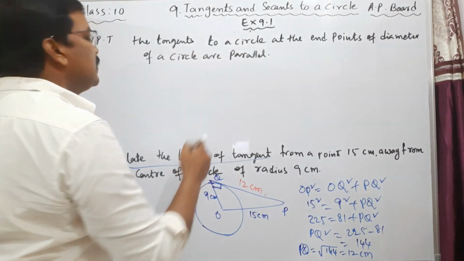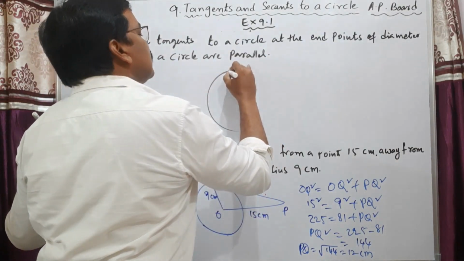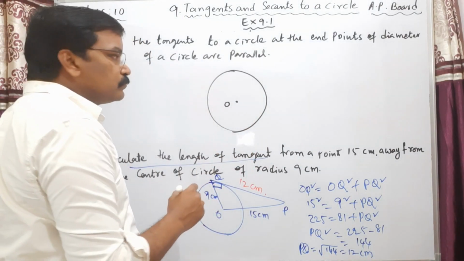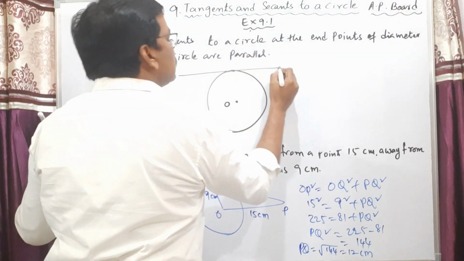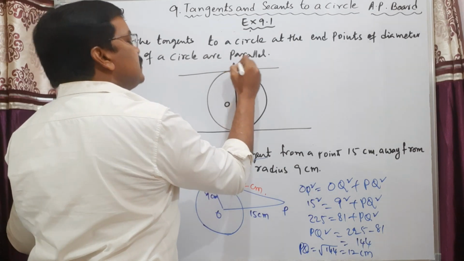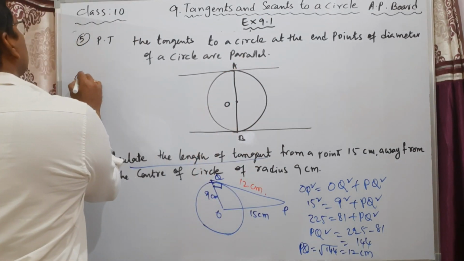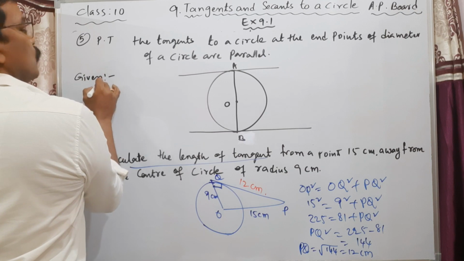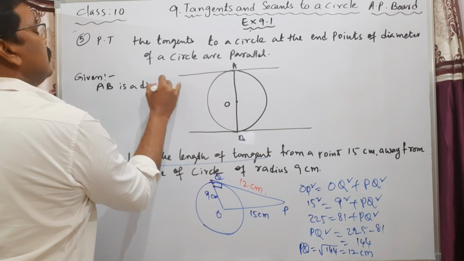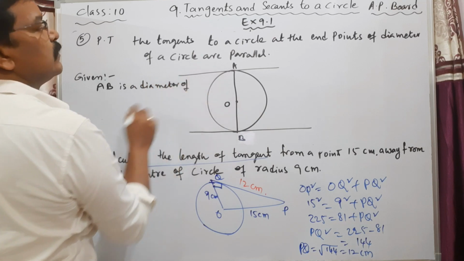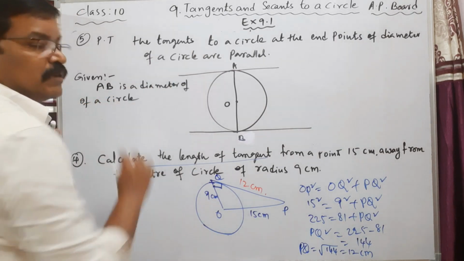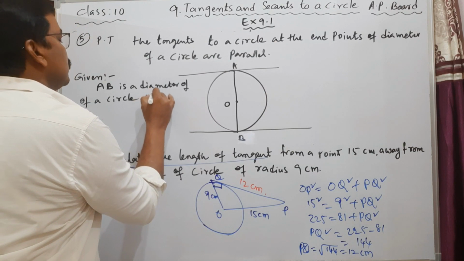Okay. See here, just take a circle here. Just draw a circle like this. And O is the center of the circle. See, there are two tangents which are at the ends of the diameter of the circle. See here, this AB is the diameter. Okay, let me write here. Given: AB is the diameter of a circle with center O.